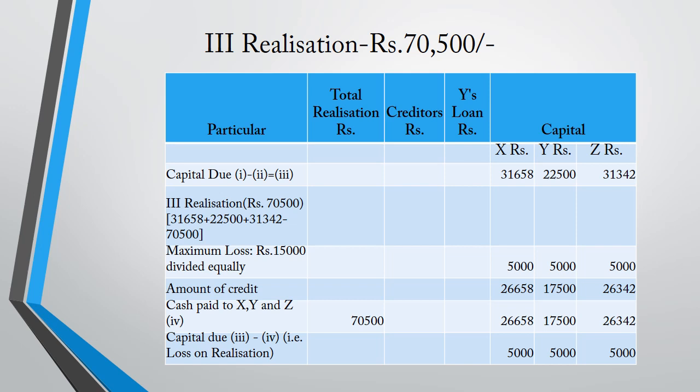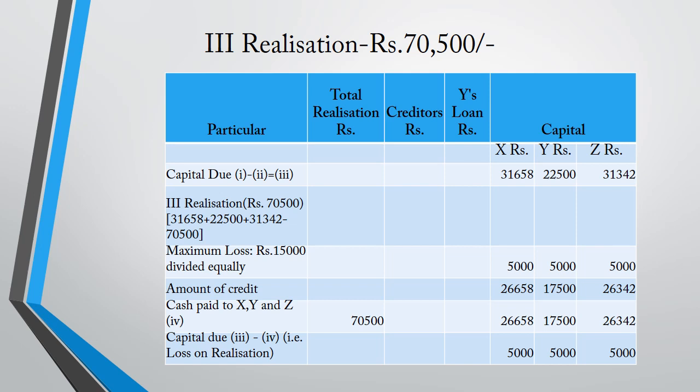But we have the realization amount only 70,500. So the maximum loss is 85,500 minus 70,500, which is 15,000. The 15,000 is divided among all the partners in the profit sharing ratio. For this problem, all partners are equal partners, so 5,000 each.